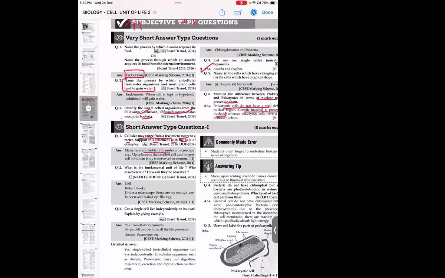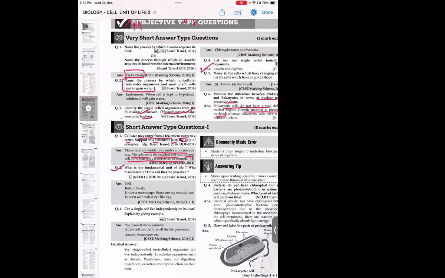So many cells are visible only under the microscope. For example, mycoplasma, which is the smallest cell. And the longest cell in the human body is the nerve cell or the neuron. Basically, for these we need to use a microscope. And some cells, like the ostrich egg or the hen's egg, we can see with our eyes itself.